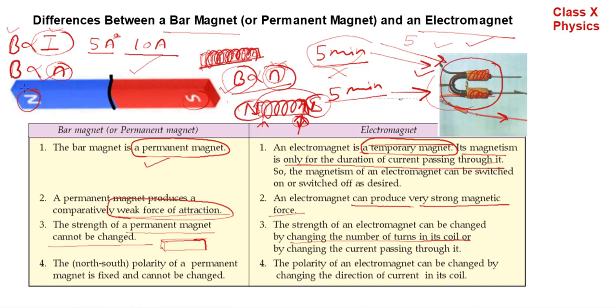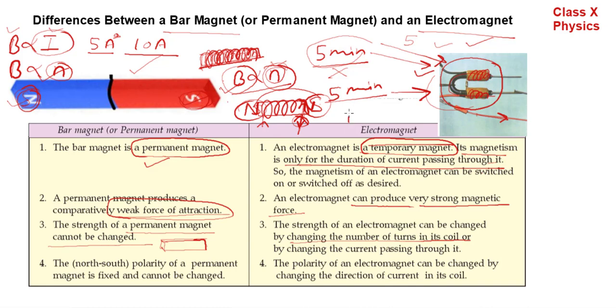Polarity of a permanent magnet cannot be changed because it is north and it is south pole and it is fixed. We cannot make this south and that pole north because there is no way to change the polarity of this permanent magnet, but polarity of electromagnet can be easily changed by reversing the direction of current.